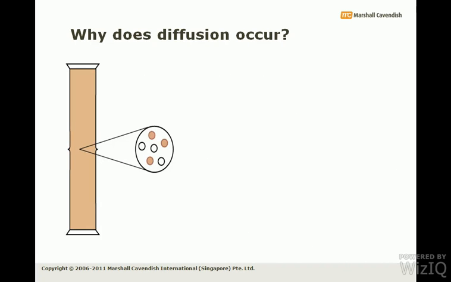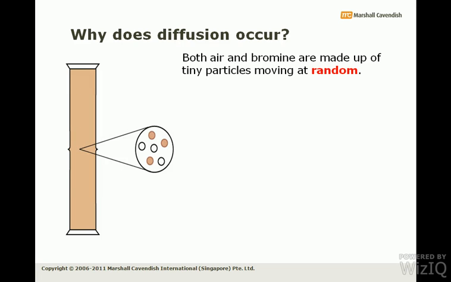Why does this diffusion occur? That is important. Both air and bromine are made up of tiny particles, and because both are in gaseous phase, they are moving at random. In fact, all types of matter move at random, but gaseous particles are highly energetic, they move much more randomly.